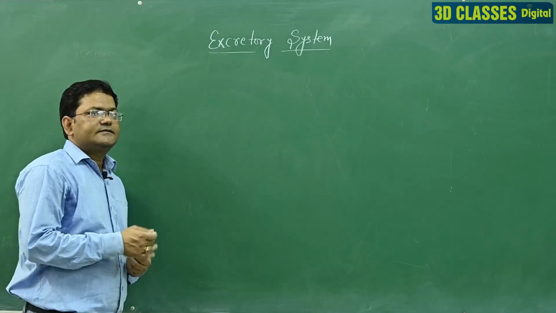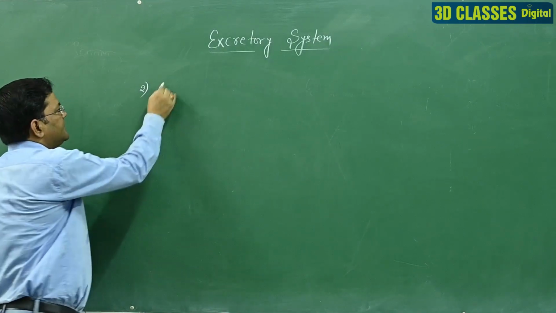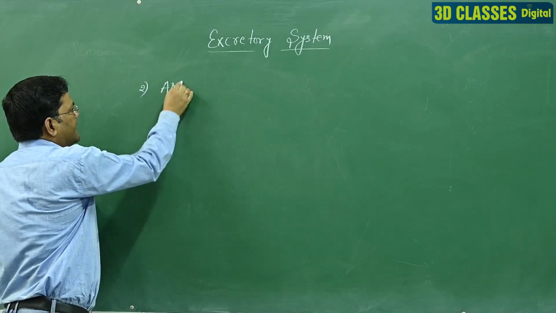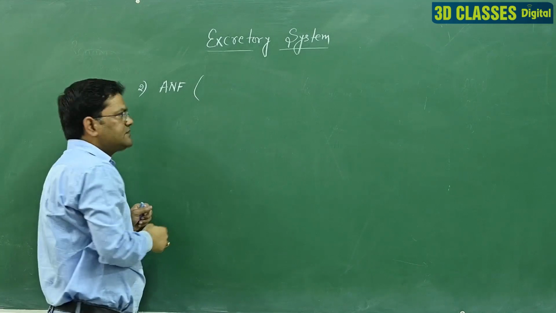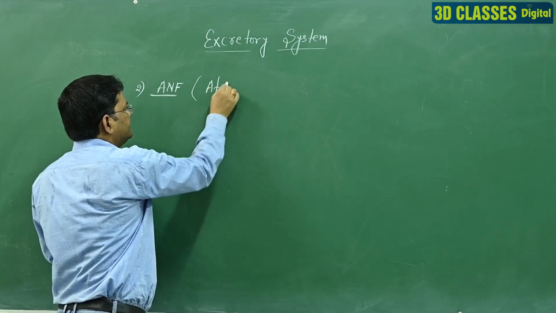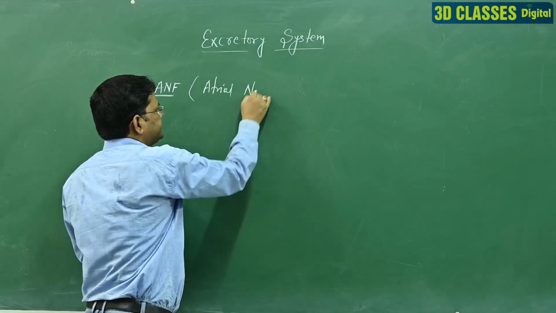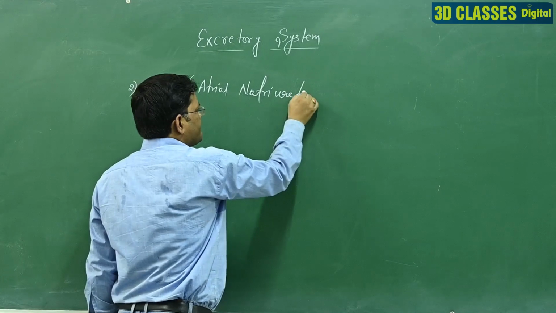OK students, now we explain the second point, second term, that is ANF. You know the full form we explained in the last lecture. ANF is known as atrial natriuretic factor.